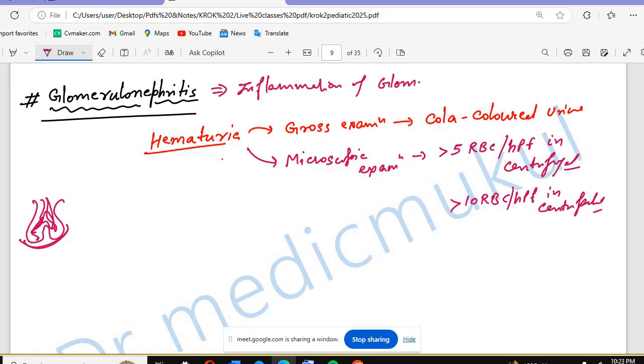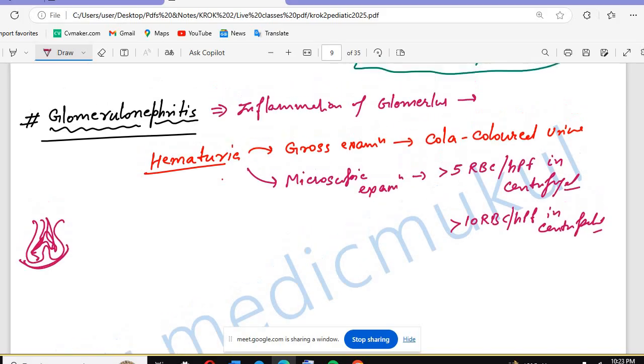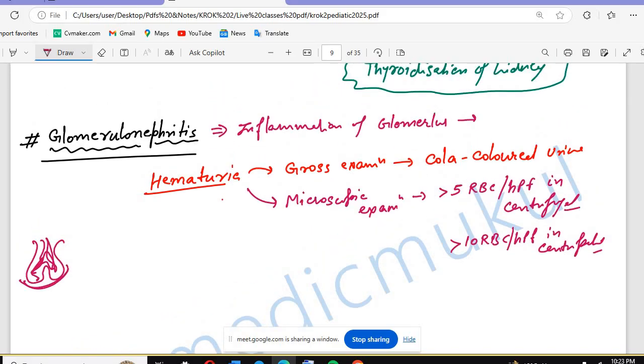And tell me, if the glomerulus will be inflamed, what will it do? It will impair the kidney function. And if it impairs the kidney function, it can lead to kidney failure in the later stage.